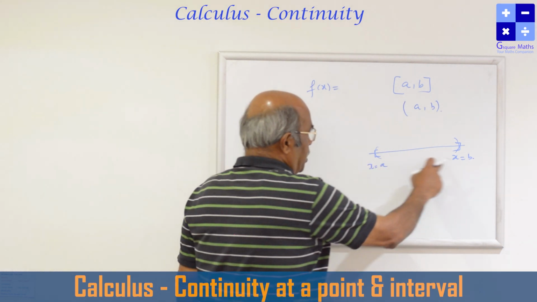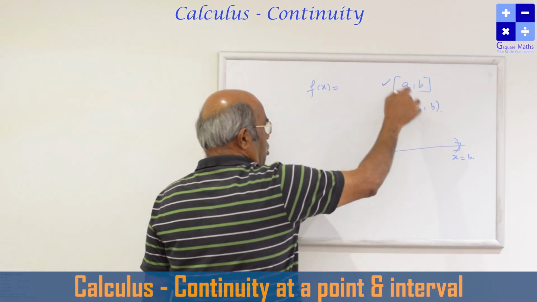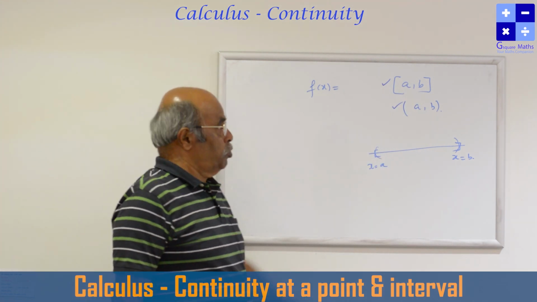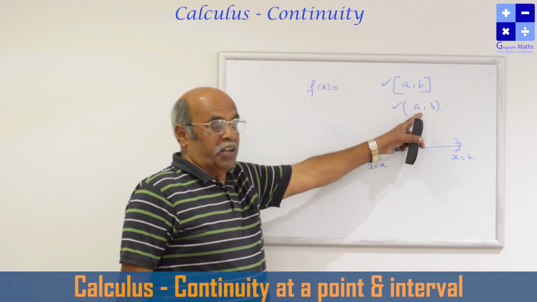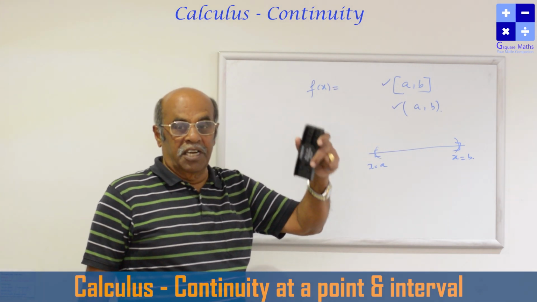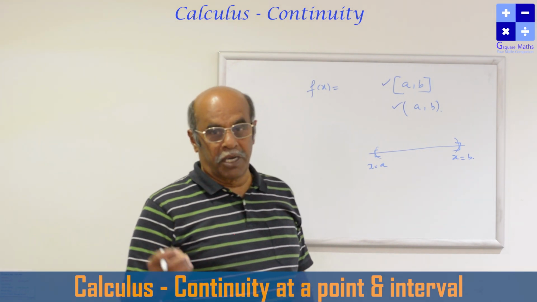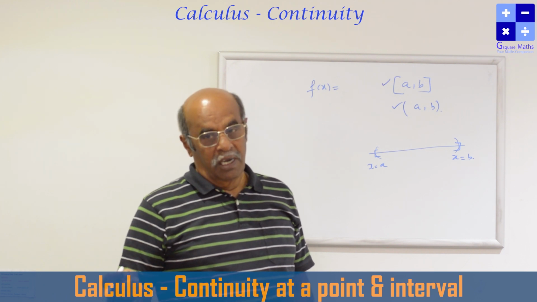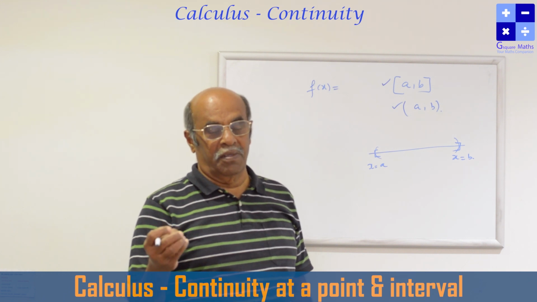So a, b is a closed interval, and this is an open interval. What is the difference? The endpoints are not included here. So here also, infinitely many points are there. Here also infinitely many points are there. To discuss the continuity of a given function in an interval, we can define: a function is said to be continuous in a closed interval or open interval if it is continuous at each and every point in the interval.